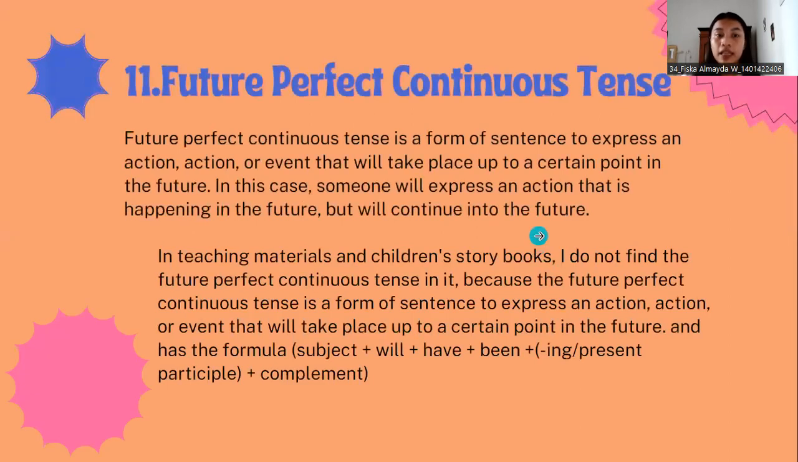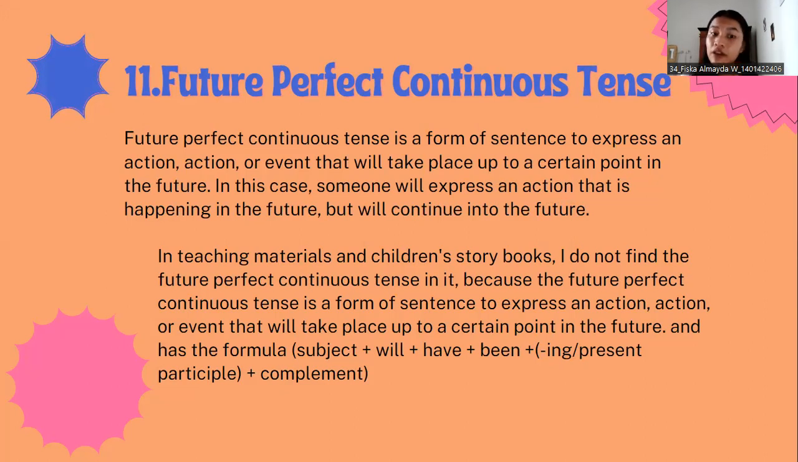Okay, number 11, future perfect continuous tense. Future perfect continuous tense is a form of sentence to express an action or event that will take place up to a certain point in the future. In this case, someone will express an action that is happening in the future, but will continue into the future. In the teaching material book and children's storybook, I do not find the future perfect continuous tense in it.